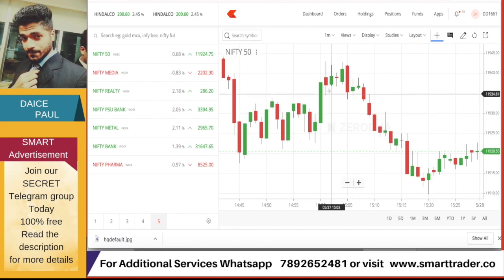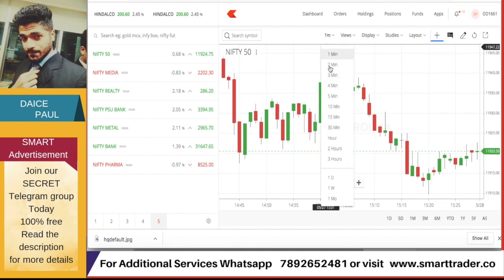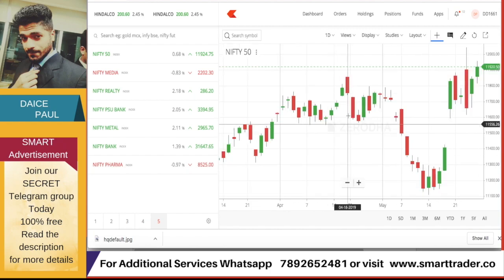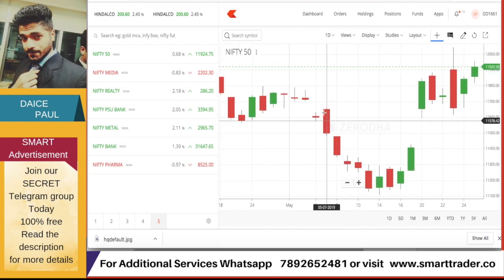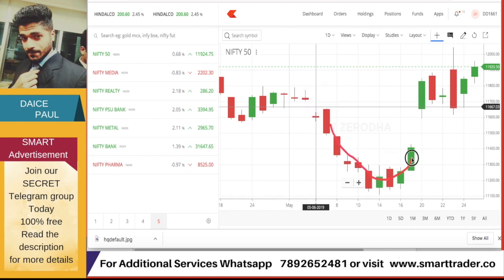So we have an example of Nifty 50 itself, how the market was. For example, if I give a one day chart, just zooming in. If you see over here, the market was here and finally it opened over here. All right, so you see a gap down over here. Same way, after a few days, the market was going and over here it closed at this line and finally opened here. So there is a gap over here. So it's a gap up. Here it is a gap down. So this is one live example of what happened recently.